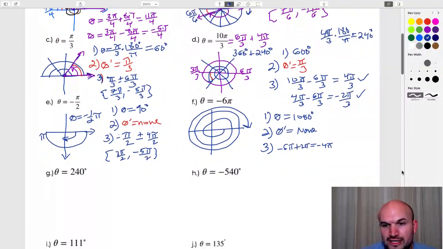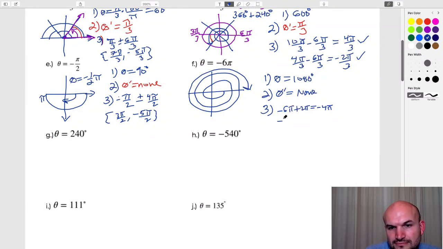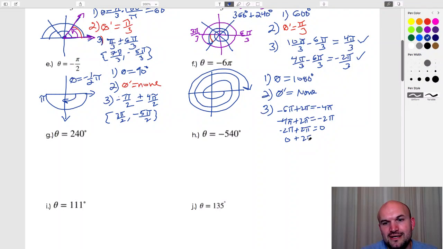Then I take negative 4 pi and add 2 pi again, and that gives me negative 2 pi. Then I take negative 2 pi and add 2 pi, and that gives me 0. And if I took 0 and added 2 pi, I would get 2 pi. So now, since 0 is not positive or negative, I have two coterminal angles: one's negative and one's positive.